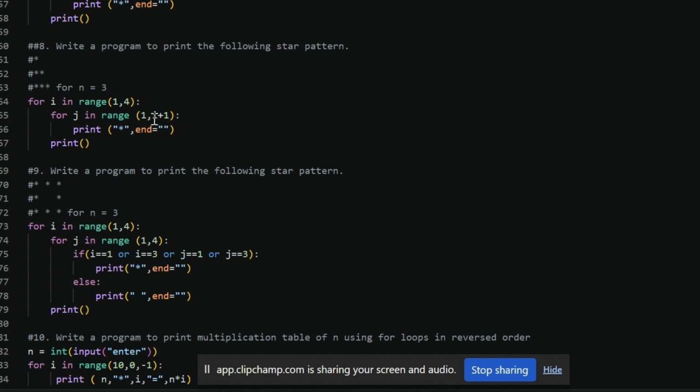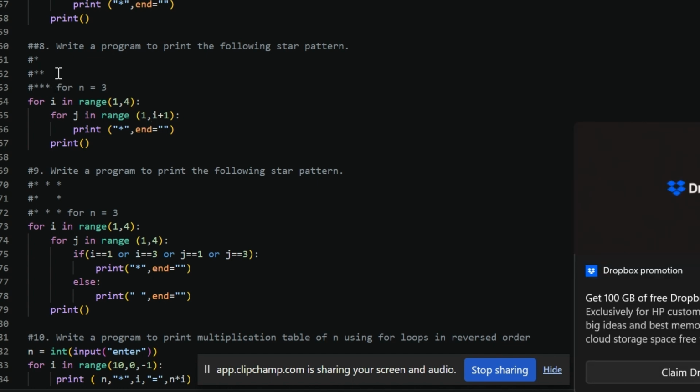So the iteration stops here. Now the first loop will execute, and I will become 2. So this loop will iterate from 1 to I plus 1. Now I is 2, so it iterates from 1 to 3. I plus 1 is 3, and 3 is excluded, which means 1 to 2. So 2 stars will be printed.